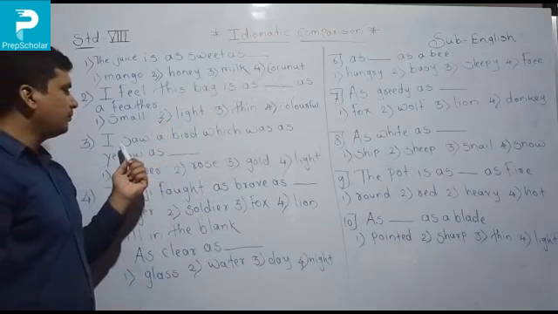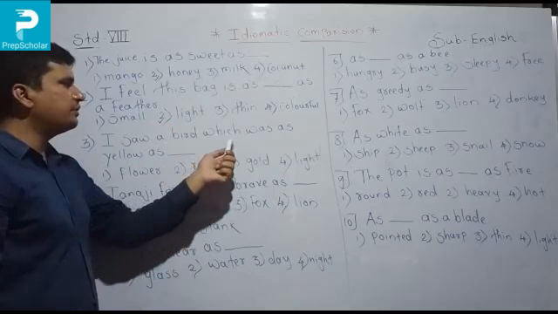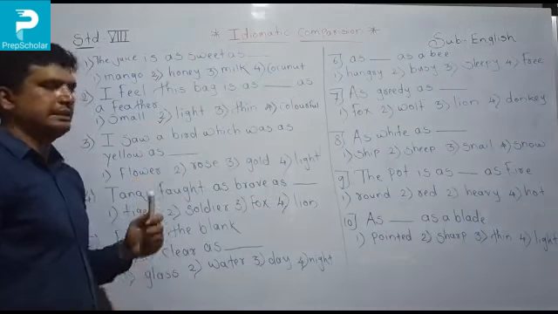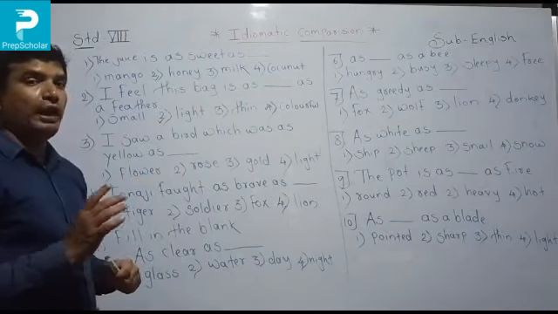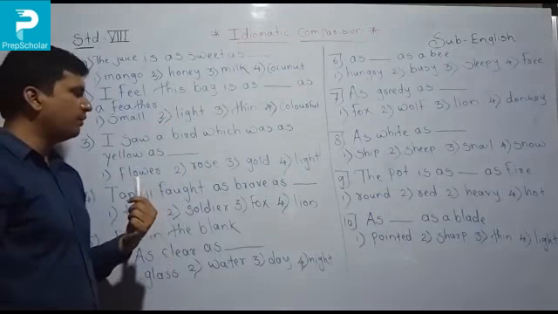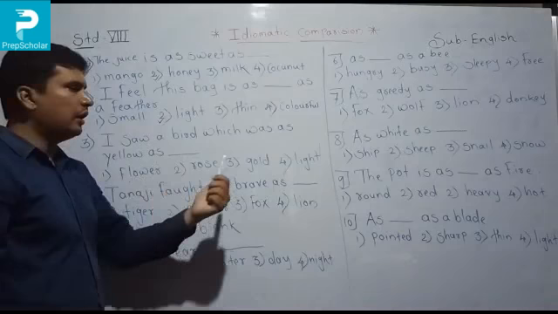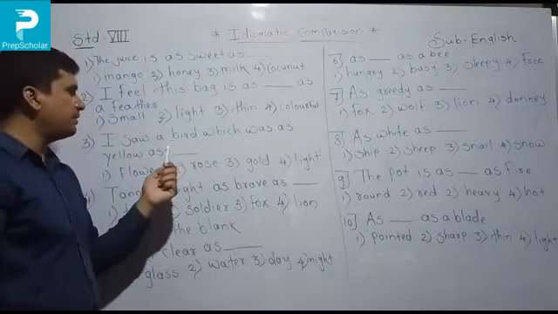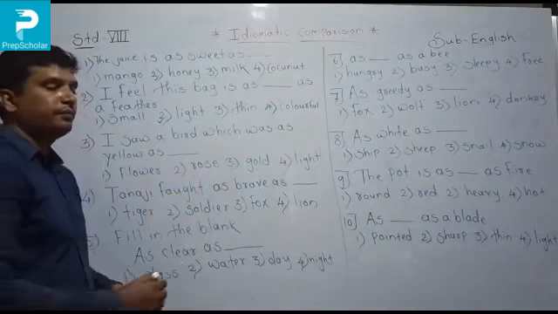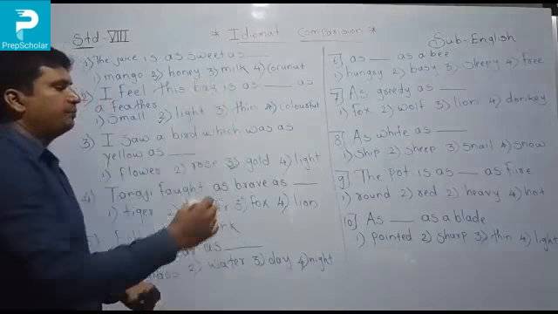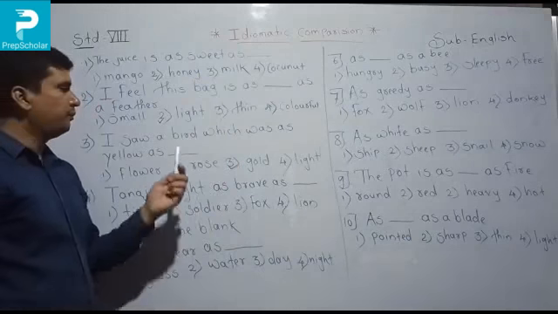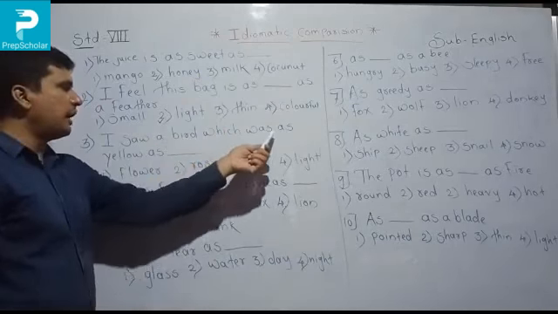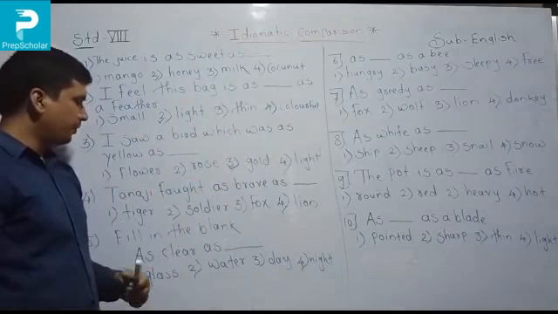Now third number, I saw a bird which was as yellow as. Option number 1, flower. Second, rose, third, gold, and last one is light. So what is the idiomatic comparison? As yellow as gold. So I saw the bird which was as yellow as gold.